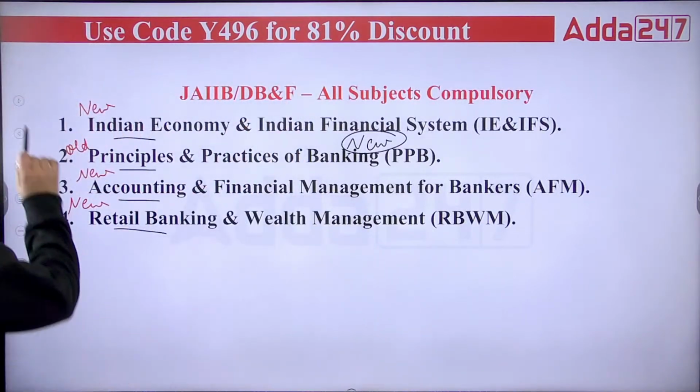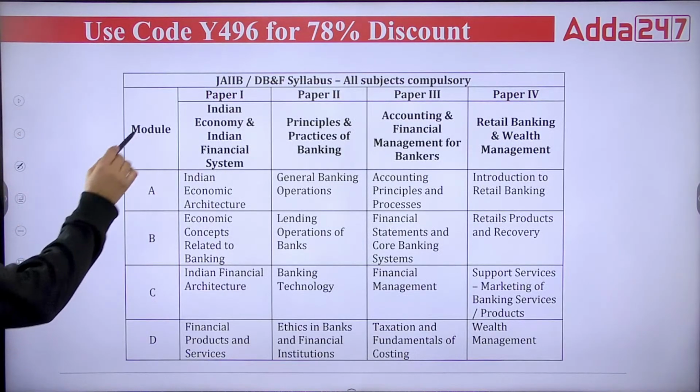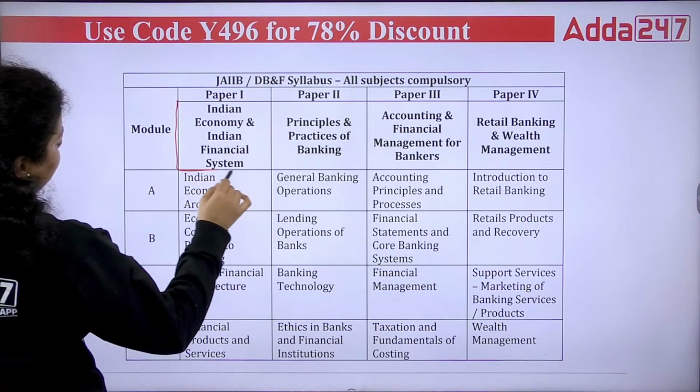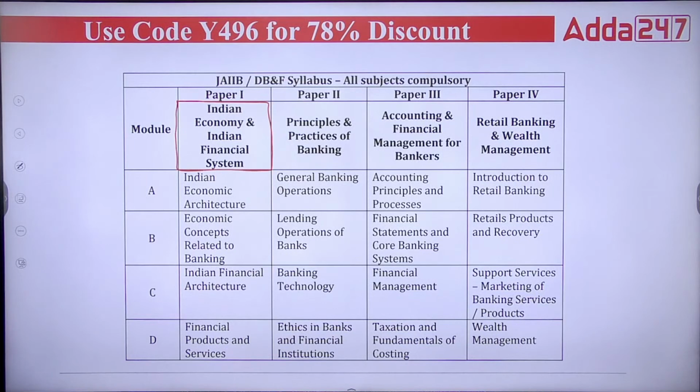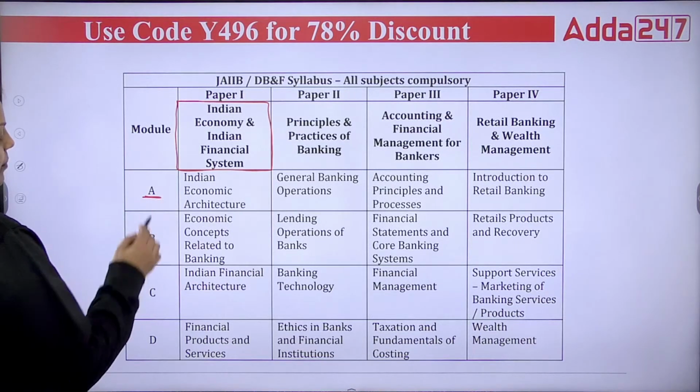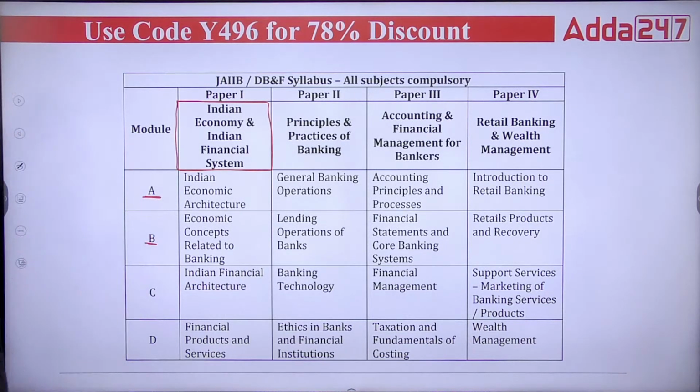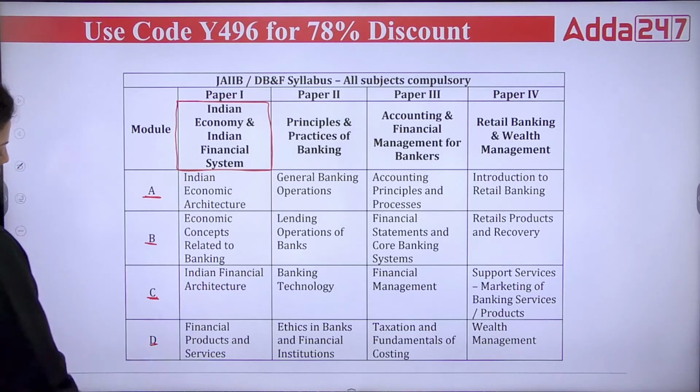Now let's just start. If I talk about the subjects, today I'm only going to talk about the Indian Economy and Indian Financial System. First of all, you have to cover the Indian economic architecture. That's Module A. Economic concepts related to banking. Then you have to cover the Indian financial architecture, then the financial products and services.